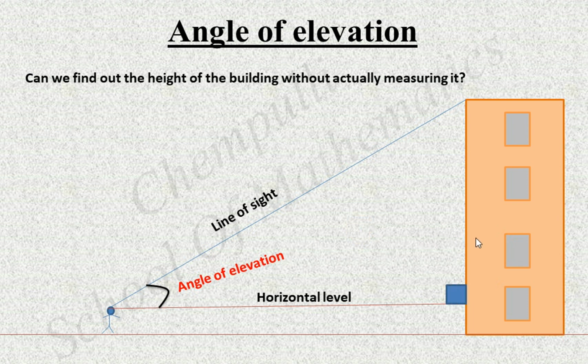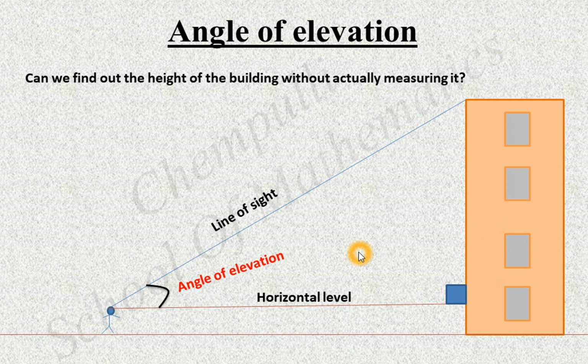Then this building, we know in all cases the building stands vertically on the ground. That means the building and this horizontal always make an angle of 90 degrees. That means this triangle is a right angle triangle. Then this angle is the angle of elevation. Then by using trigonometric ratios, we can find the height of this building.